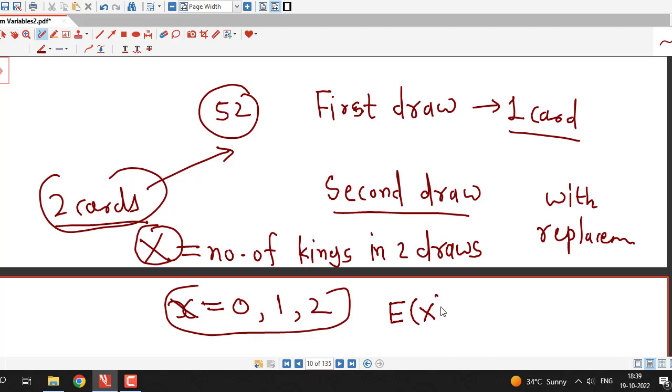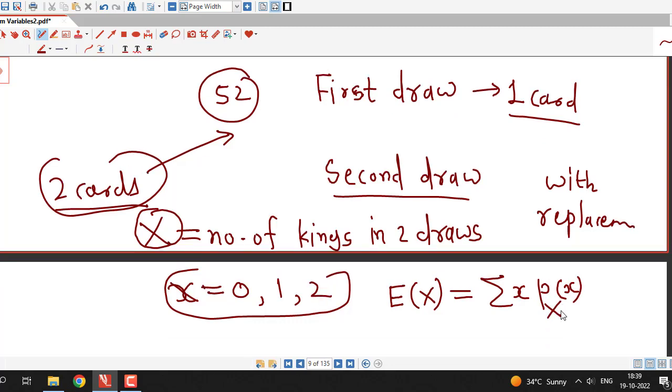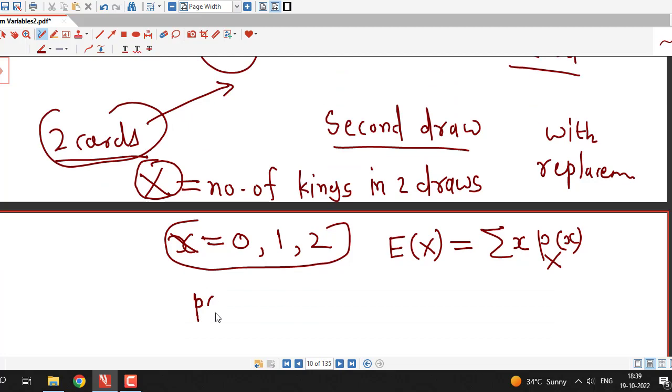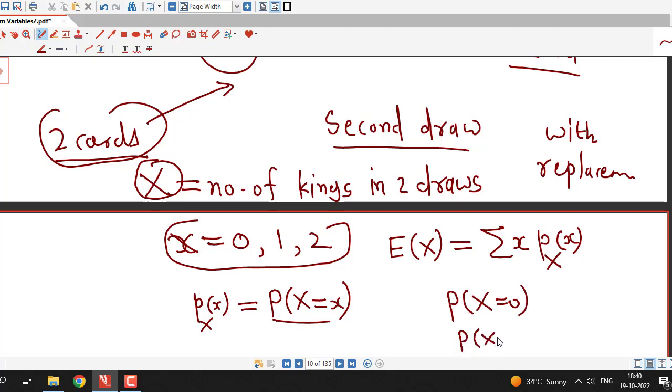And by the definition, mean is given by sigma x times value of probability mass function of random variable x. So for that we have to decide probability mass function of x, and it is by definition probability that capital X equal to small x. So here first we have obtained probability of x equal to 0, that is no king in both the draws, then 1 king in both the draws, and 2 kings in both the draws. And for finding these probabilities, we are using the multiplication law of probability.